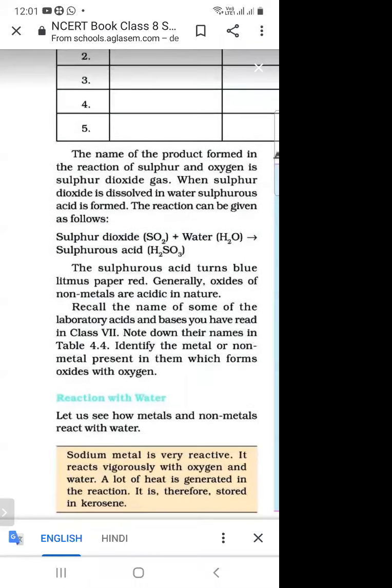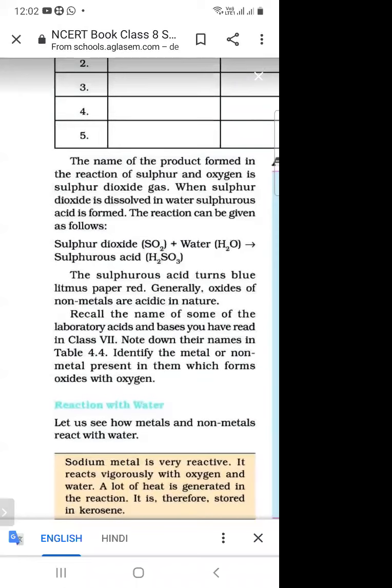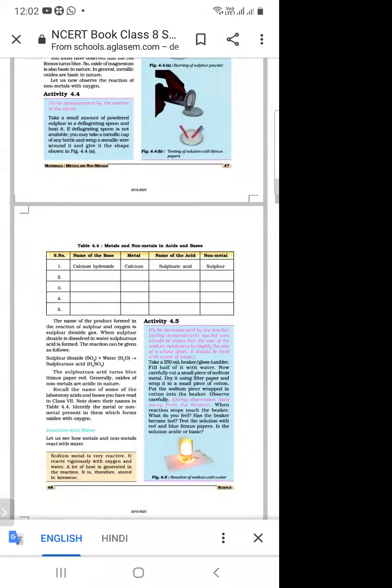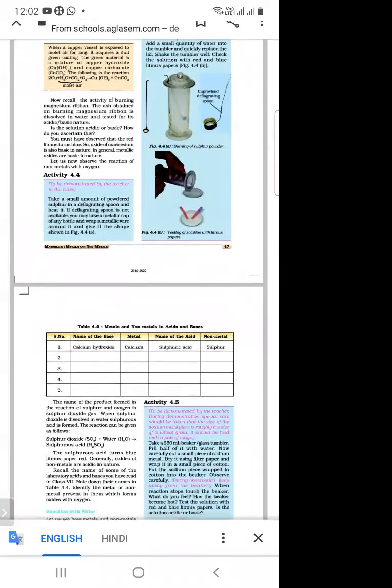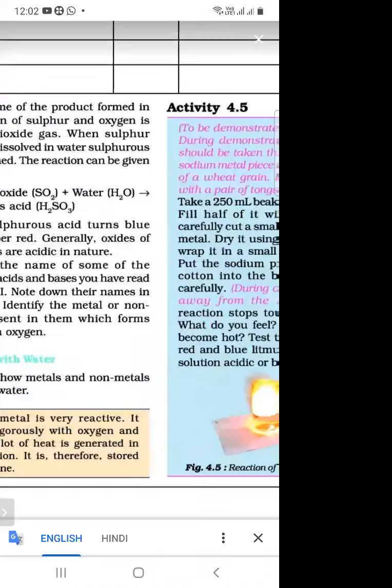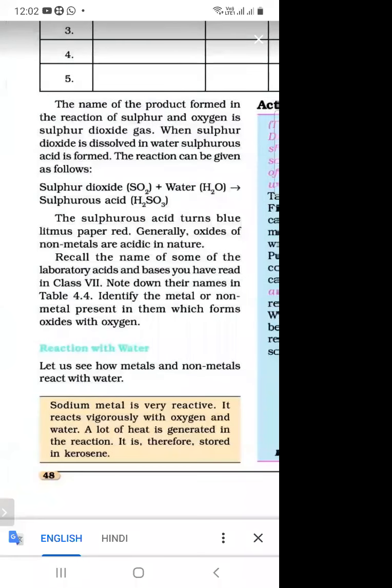In the previous module, we studied the reaction of metals and non-metals with oxygen. Next is the reaction of metals and non-metals with acids and bases, and then the reaction of metals and non-metals with water.